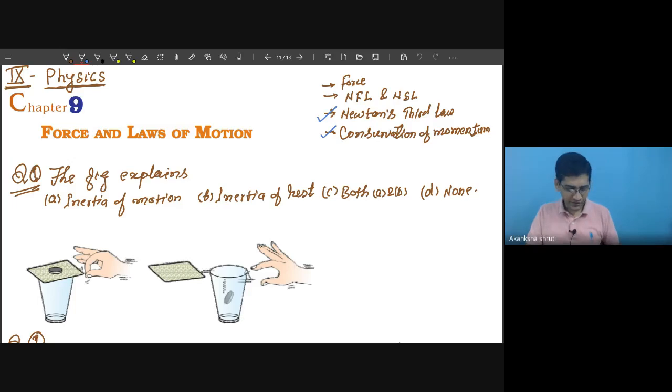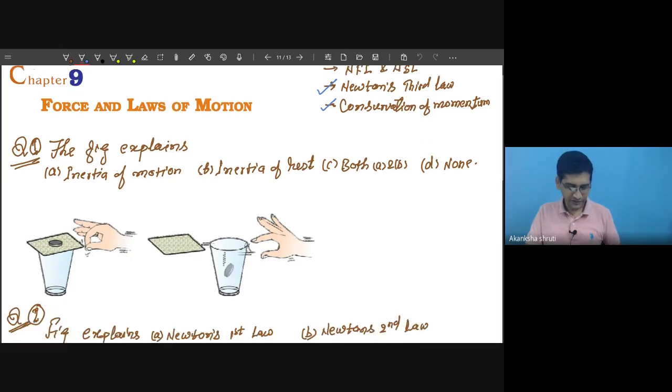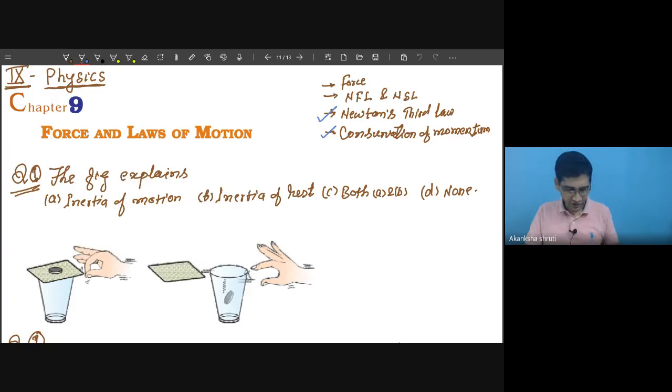Okay, students, if you have any doubt, then first please go through those videos, then you must try these questions. Okay, let us start with the first question. A figure is given here in which over a glass a cardboard is placed, and above that cardboard a coin is there. This is the coin, this is the cardboard, this is the glass of water.